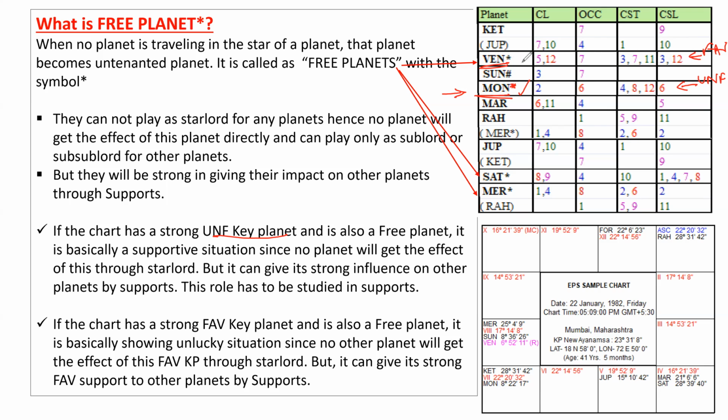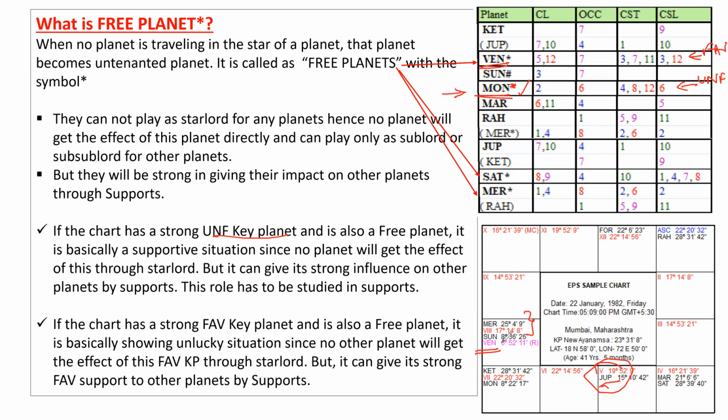So when the favorable key planet is also a free planet, it is basically showing some unlucky situation, since no other planet will get the effect of this favorable key planet through the star lord. Of course, it can give its strong favorable support to other planets by way of supports, as we discussed. Jupiter is in the sign of Venus, so Jupiter will get this signification and support of Venus, and Mercury and Sun are conjoined with the Venus.